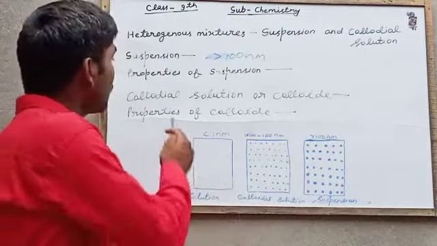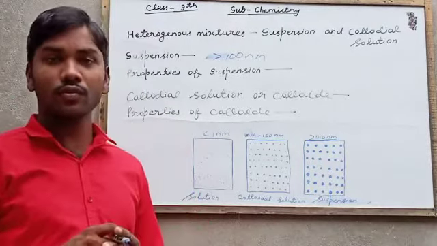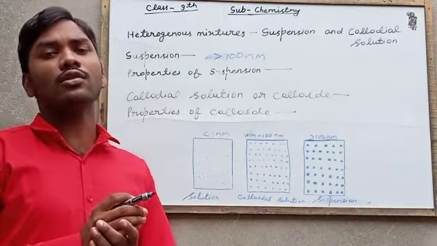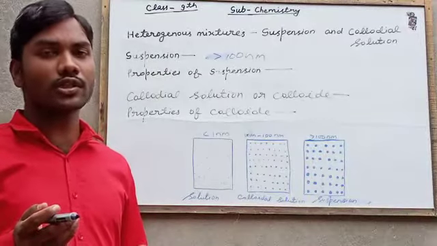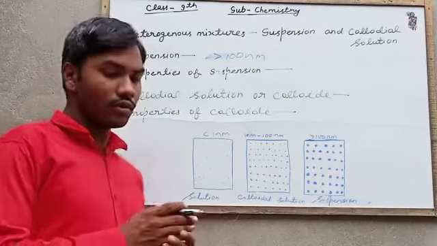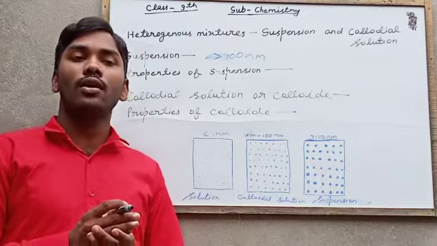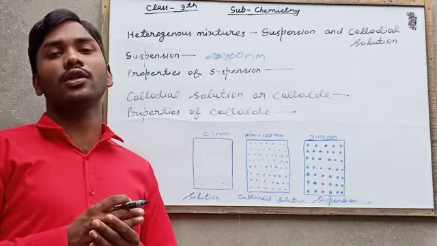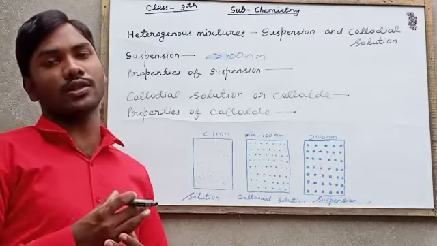After that, colloidal solution or colloid. A colloidal solution or colloid is also a heterogeneous mixture like suspension, but the solute particles in colloids are smaller than in suspension.